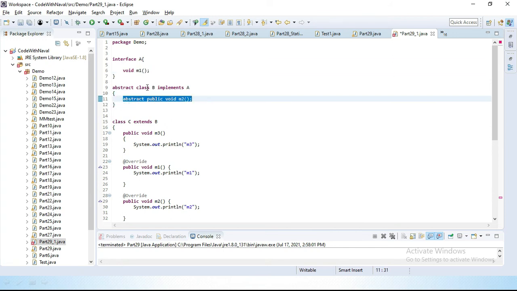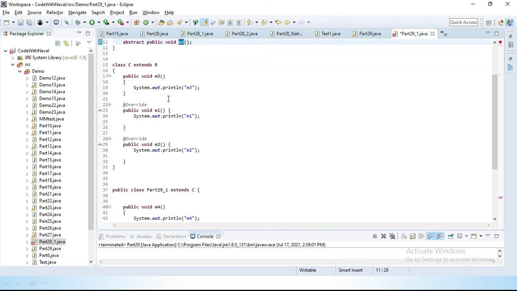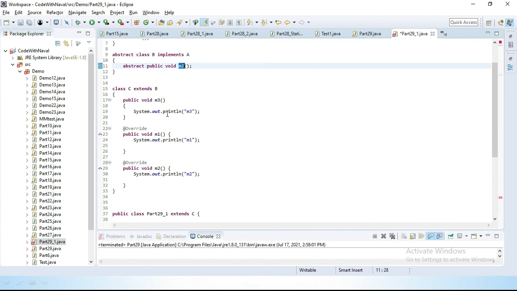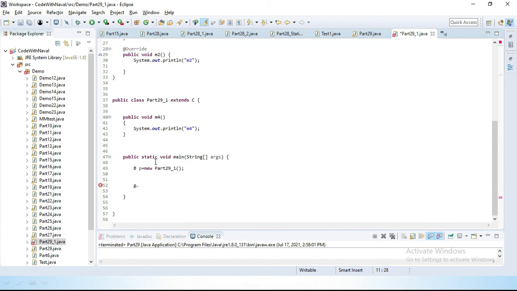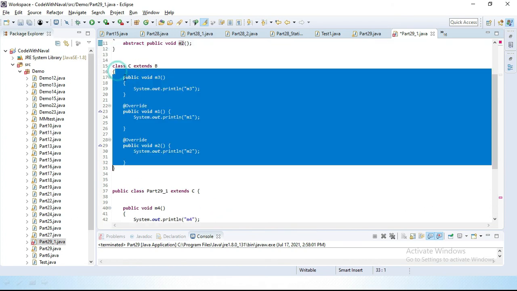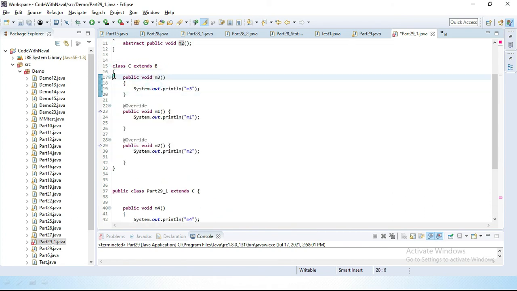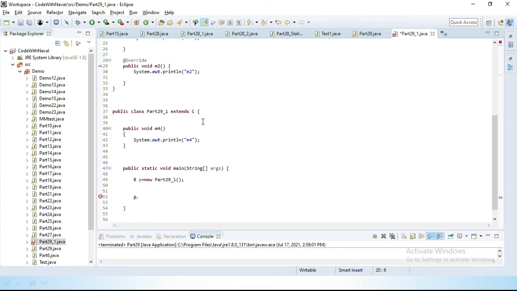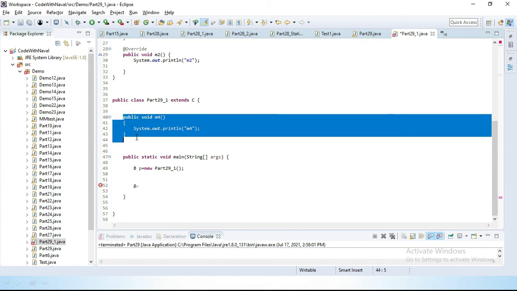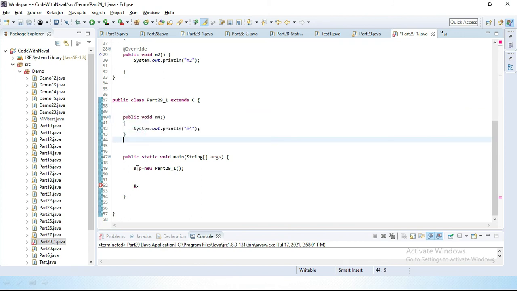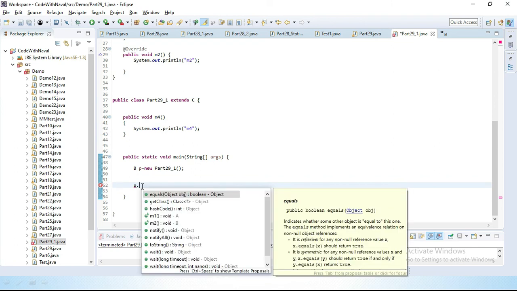Till this class B we have two methods, m1 and m2, and their implementations were provided in the child classes. Only overridden methods can be accessed. We can't access separate methods. We can't access this C class's own methods. Here we define the C class m3 method, which is not an overridden method, and this m4 method is also not an overridden method. Now you can see we got only m1 and m2.